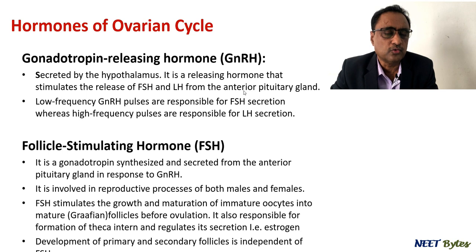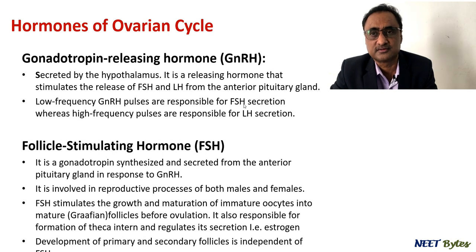So low frequency GnRH pulses are responsible for FSH secretion, whereas high frequency pulses are responsible for LH secretion.